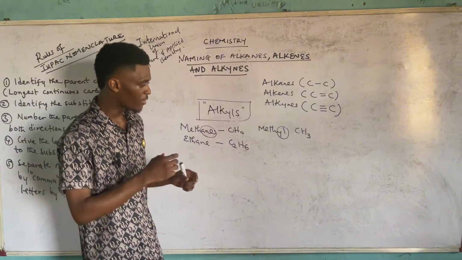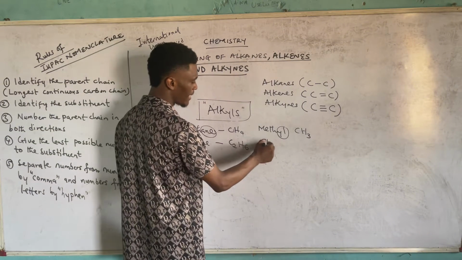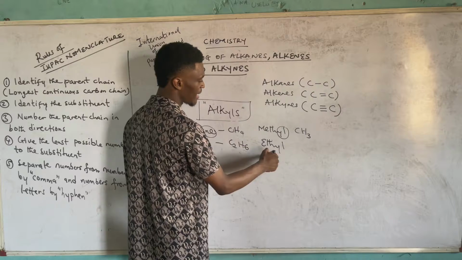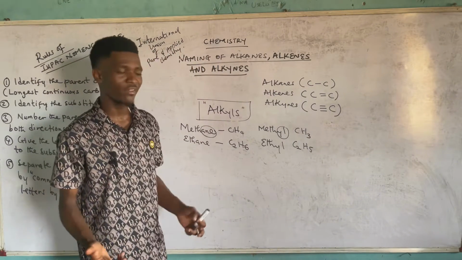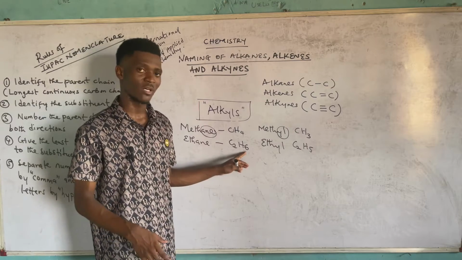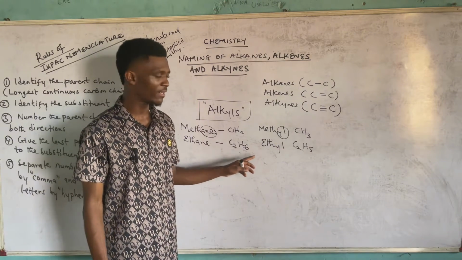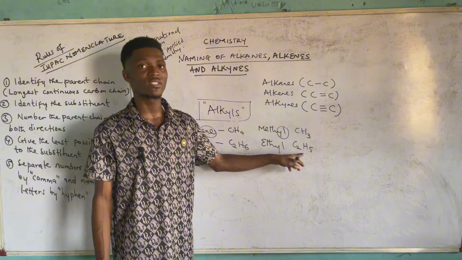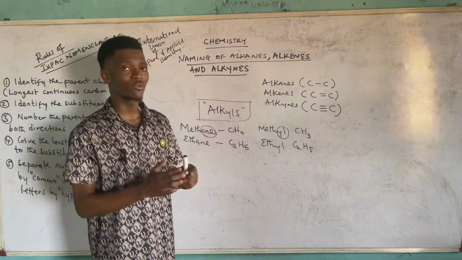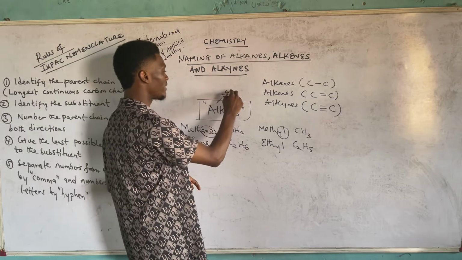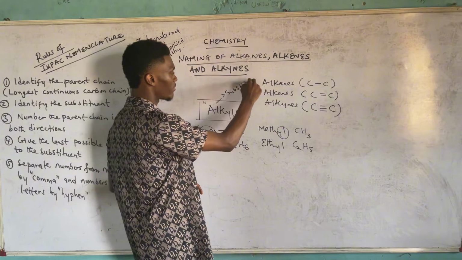You get the point? So if I want to get a corresponding member under the alkyl series, it should be written as ethyl, which is C2H5. How did I get my C2H5? Very easy. I simply subtracted one atom of hydrogen from ethane and that gave me C2H5, which is ethyl. Alright? So that's how you get it. These ones actually function as substituents in organic compounds. Alright? So take cognizance of that.